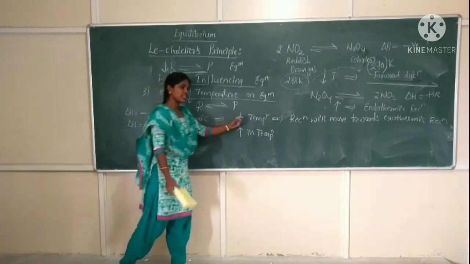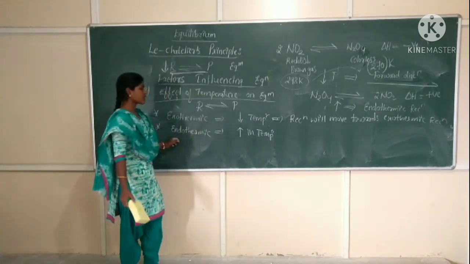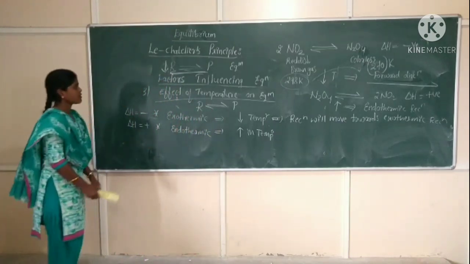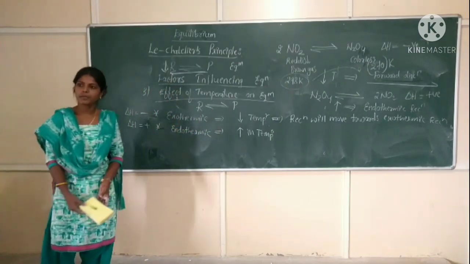Exothermic reaction favors decrease in temperature. Endothermic reaction favors increase in temperature. So this is about the effect of temperature on equilibrium.